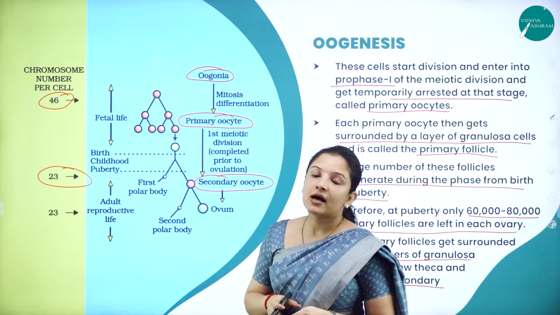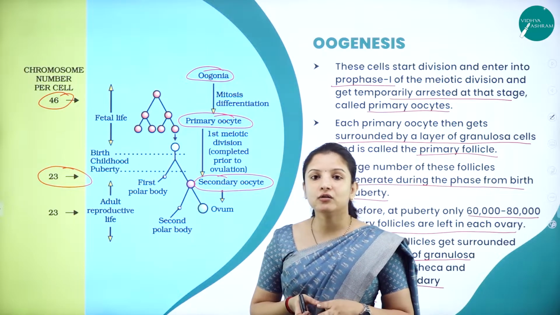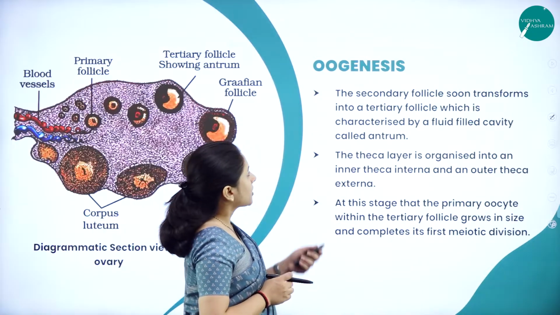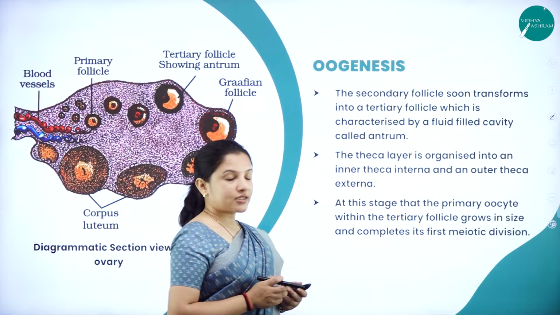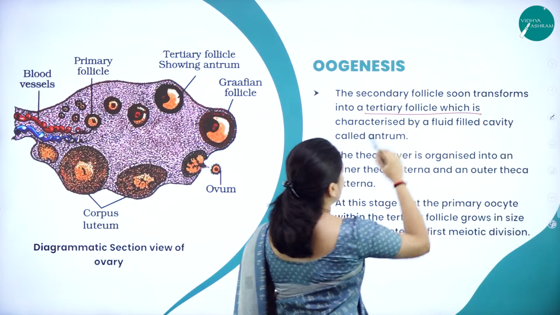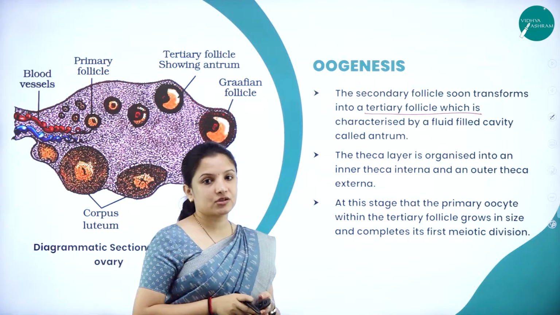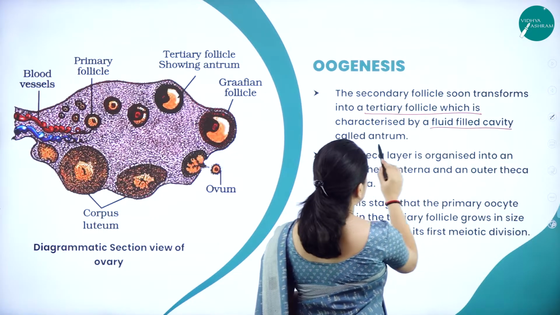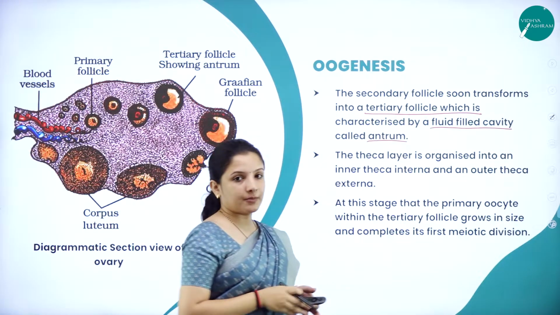Why? Because after the mitosis division, it is always the meiosis or the reduction division occurring here. The secondary follicle that is formed will soon transform into a tertiary follicle, and inside this tertiary follicle there is a fluid filled cavity called the antrum.